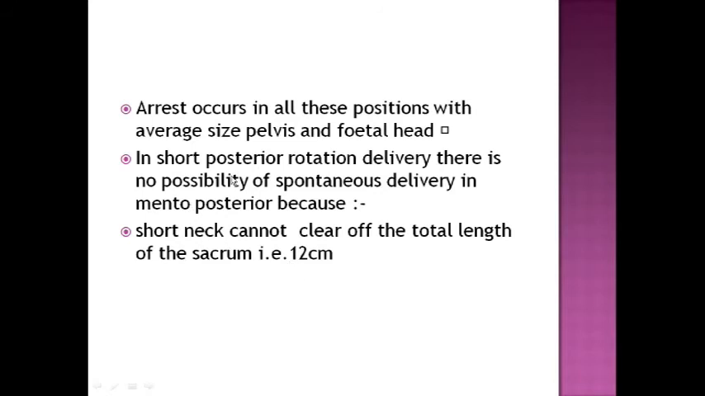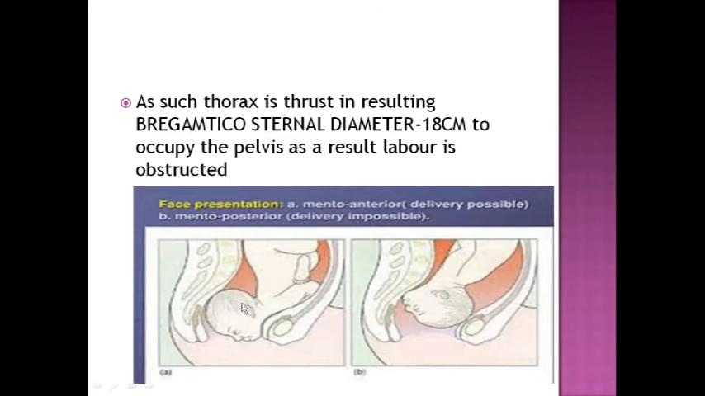In the short posterior rotation delivery, short neck. As such, thoracic thrust is the result. See, in this case, this is a mento anterior. Patient delivers. But in case of mentoposterior, with the descent there is more extension. And when more extension occurs, the transverse diameter of the pelvis is only 12 centimeter. From this 12 centimeter, the baby has to deliver.